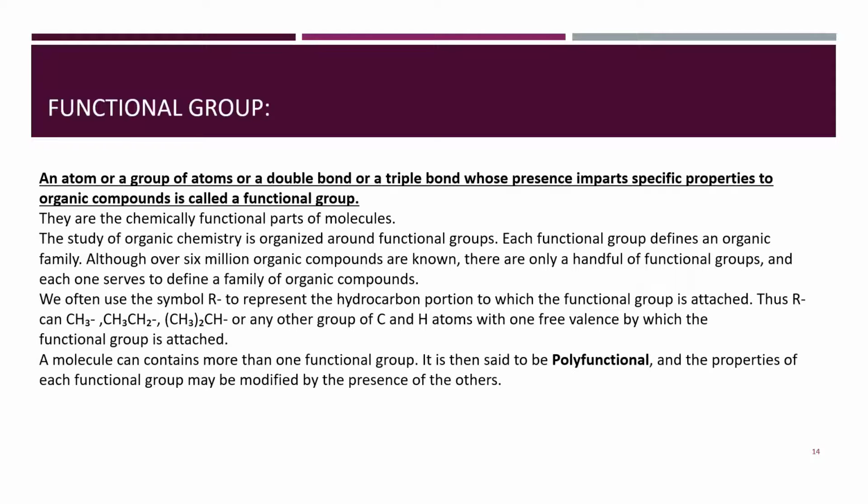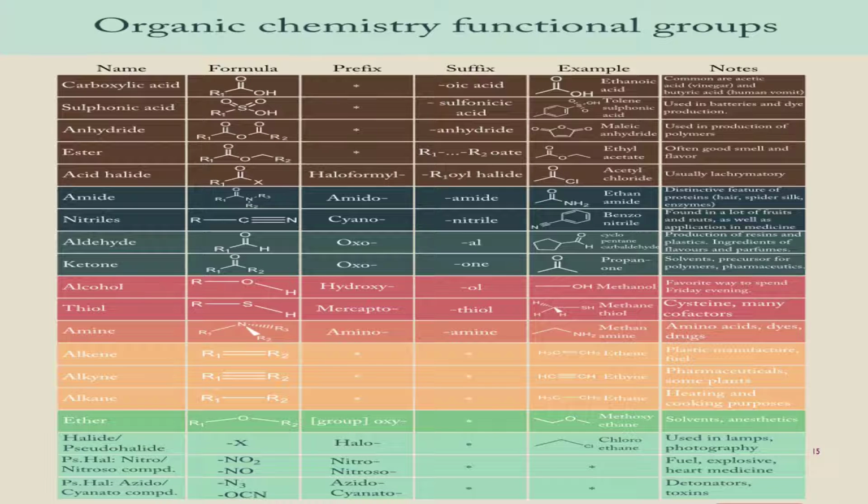A molecule can contain more than one functional group. It is then said to be polyfunctional, and the properties of each functional group may be modified by the presence of another functional group. Some of the functional groups found in organic chemistry are summarized in this table. For example, ester, along with the formula, prefix, suffix, example, aldehydes, ketones, alcohols, alkenes, ethers, etc.